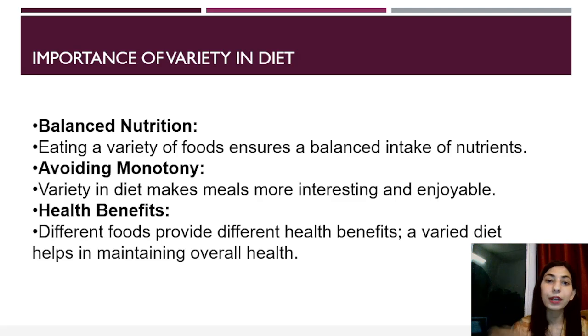If you have variety of food, then you're going to have all kinds of nutrients available. Otherwise, if you're having just a certain type of food, like just cereals all the time, then you're just going to get carbohydrates. You're not going to get all other nutrients. So it's very important to have variety in diet.